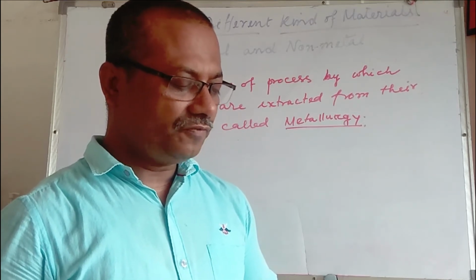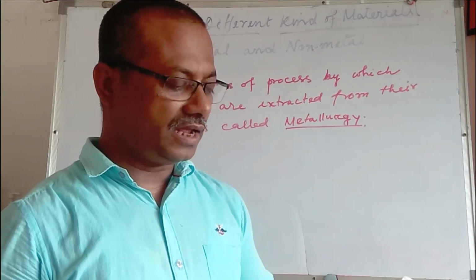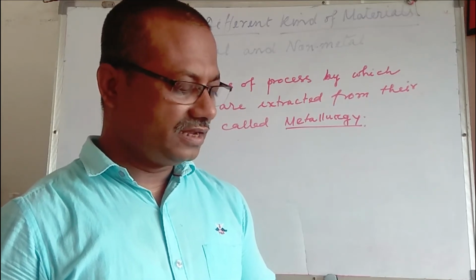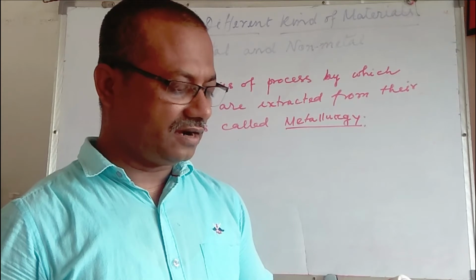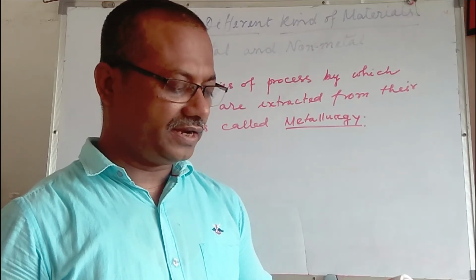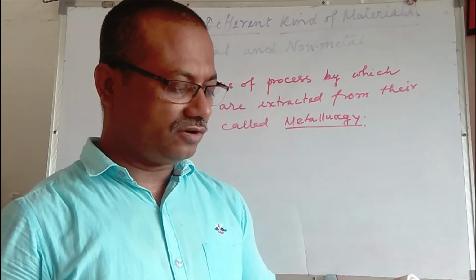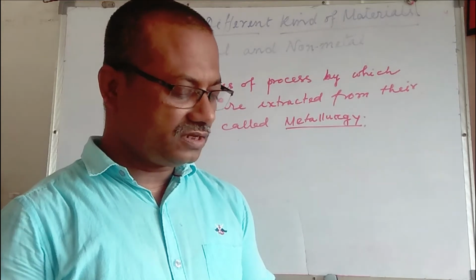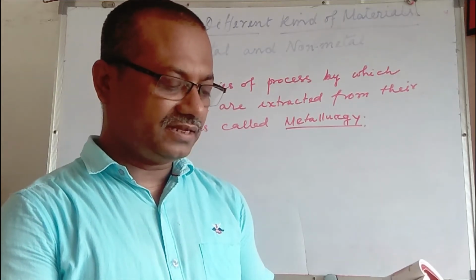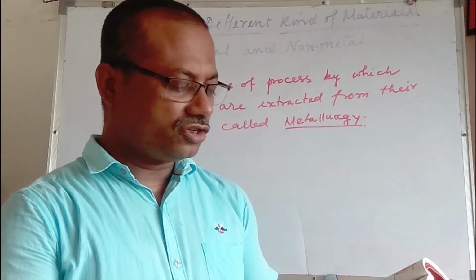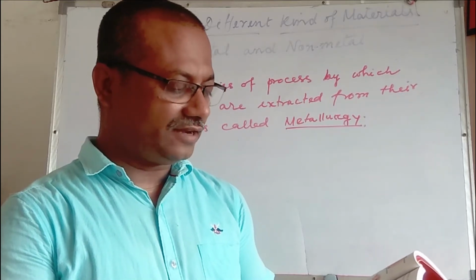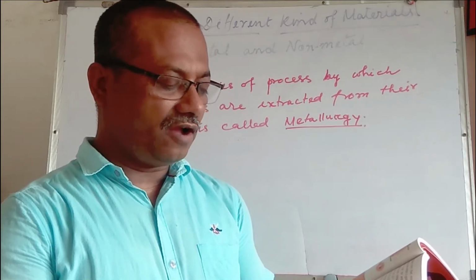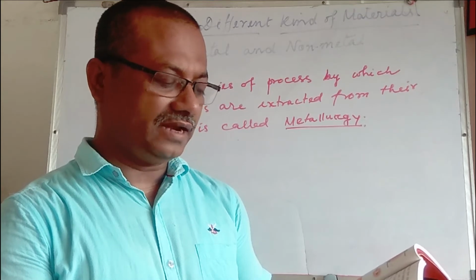Oxygen forms about 21% of the mass of the atmosphere. It is the most abundant element found in the earth crust. It is also found in combined state in the earth crust in the form of oxides, carbonates and silicates of the metals. Nitrogen forms about 78% of the mass of the atmosphere. It mainly occurs in free states and in combined states. It is a constituent of minerals such as potassium nitrate.